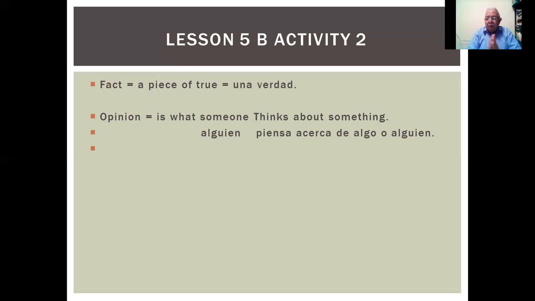Then we have to go to a text builder. That's where we have the adjectives, the modifiers of the noun. Adjectives show someone's opinion. The hat, el sombrero, is terrible. The hat is terrible.